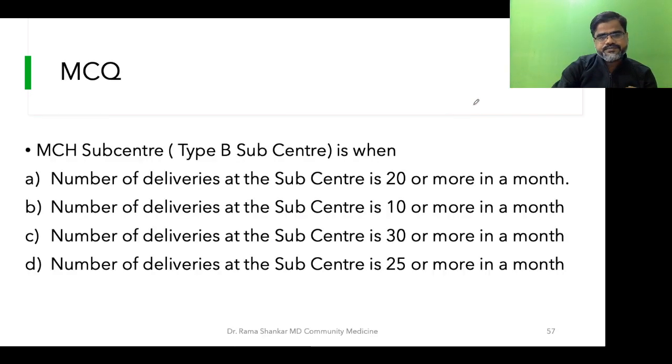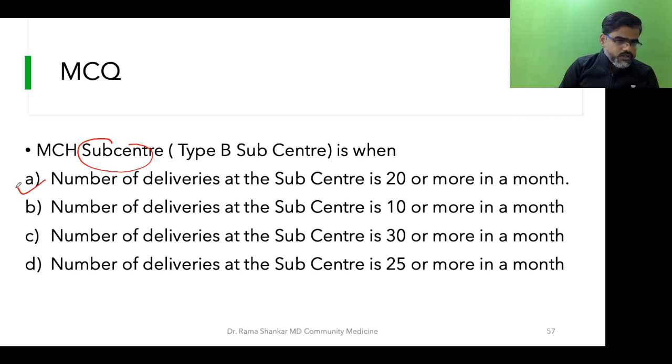Okay, students. Now, this is the easiest one. I just kept this. MCH Subcenter means type B subcenter is when number of deliveries at the subcenter is 20 or more in a month. Number of deliveries at the subcenter is 10 or more in a month. Number of deliveries is 30 or more in a month. Number of deliveries at subcenter is 25 or more in a month. So Parag, I can see he has answered A. Students, others, please give a try. When do you call a subcenter as MCH subcenter?